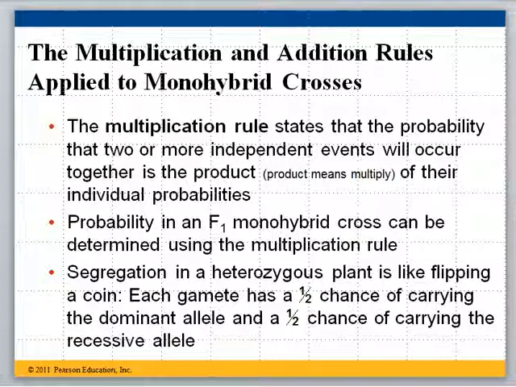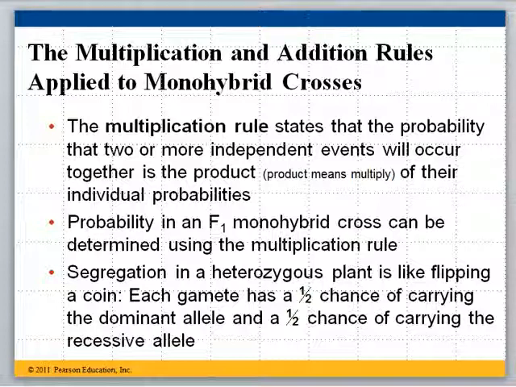We can use this kind of probability to figure out things in an F1 monohybrid cross. So we are crossing two parents that are pure breeding, but one of them is homozygous recessive, one is homozygous dominant. We can use the multiplication rule to figure out various things about the F1 monohybrid cross.